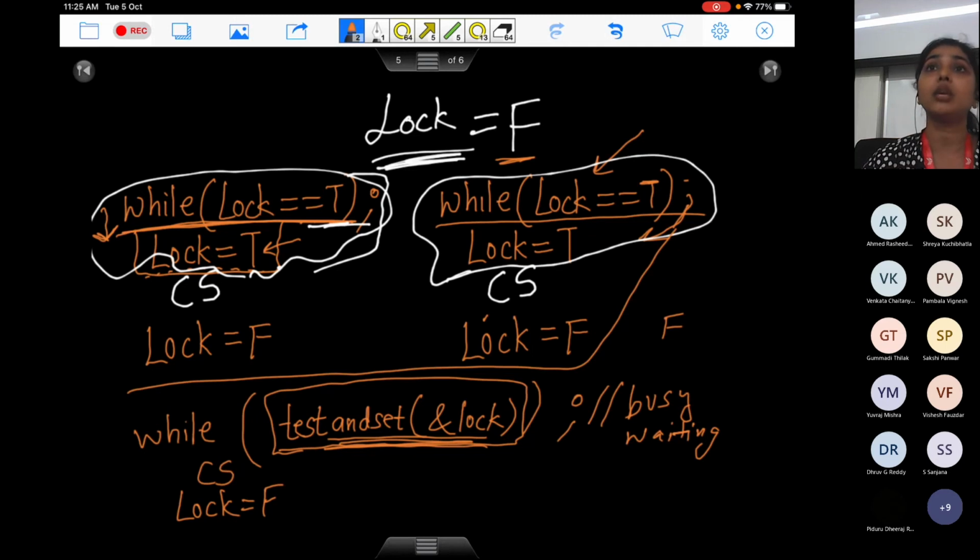So we can put some more code here and make it satisfy bounded wait also. The idea is you can have some more code here which enables these threads to follow some kind of circular fashion. Whenever process 1 executes in its critical section, it should pass the ball to thread 1. If thread 1 doesn't want to execute, it should pass the lock to thread 2, and so on and so forth. In that way, you can ensure that bounded wait is also satisfied.